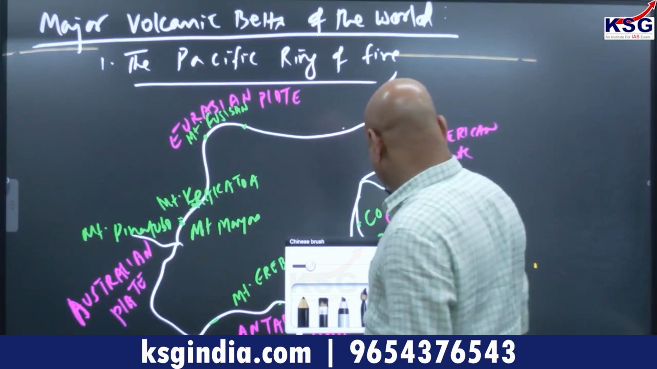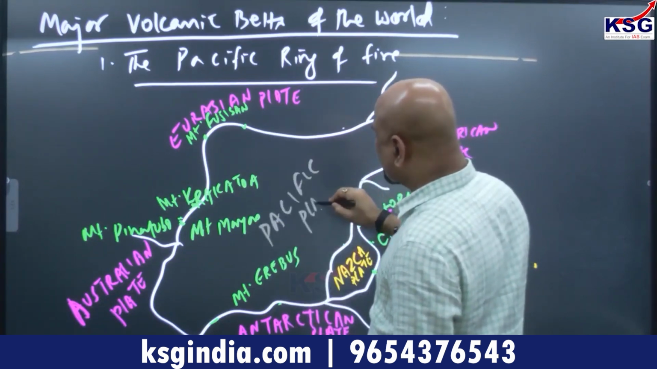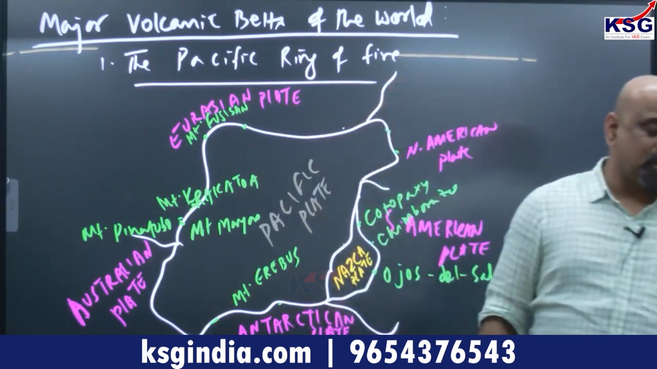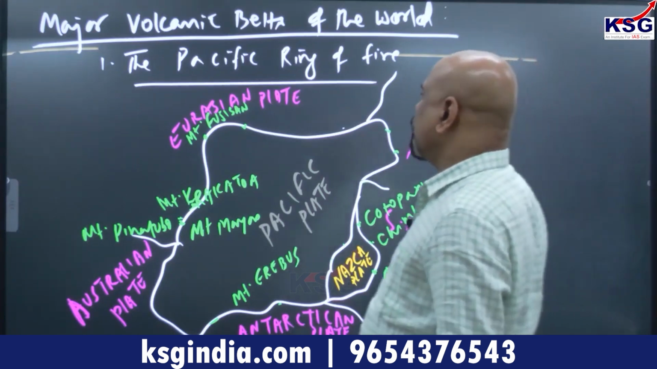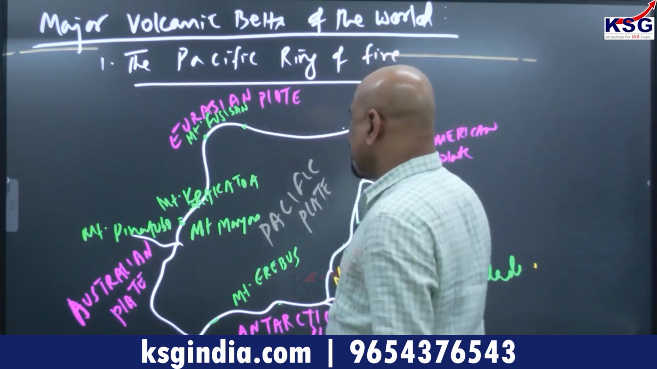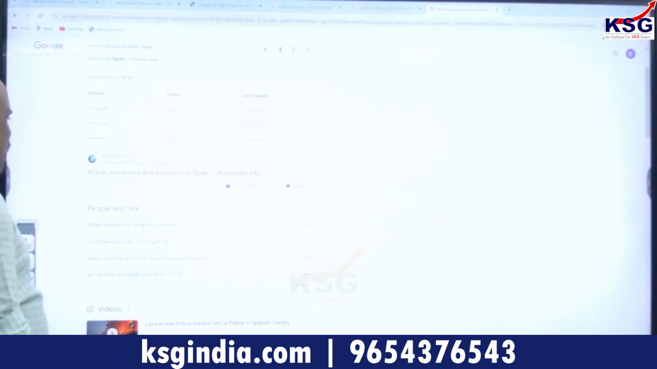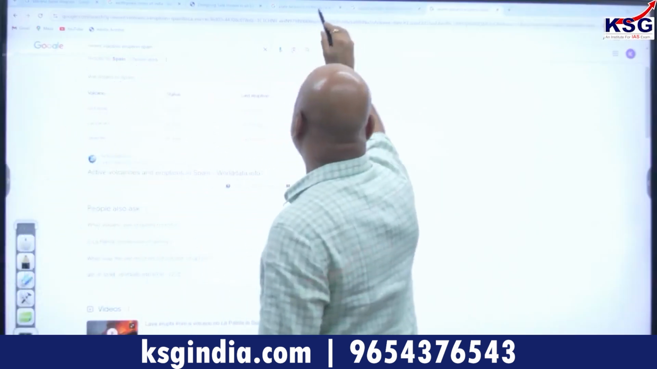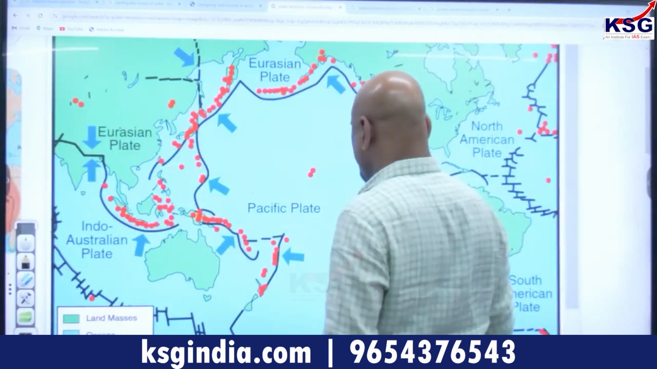You see, this is the Pacific plate here. In the Pacific plate margin, you have so many active volcanoes. I have named just a few. So active volcanoes are more in number. The Pacific Ring of Fire, the region surrounding the Pacific Ocean, is where you will find the maximum number of volcanoes. Okay. So in volcanic eruption, as you have seen, you have the Pacific Ring of Fire.